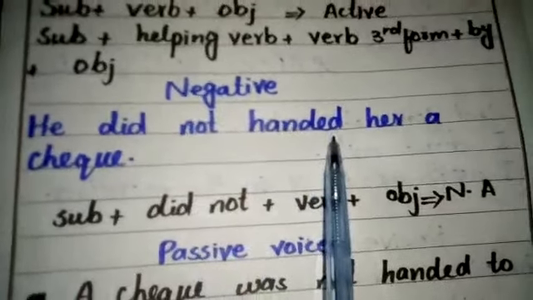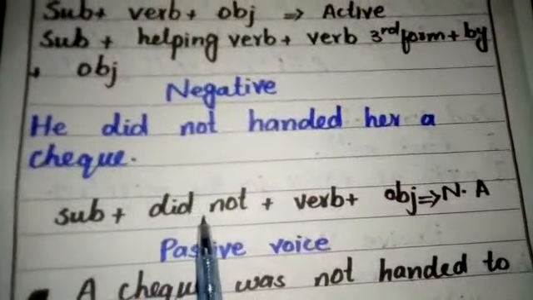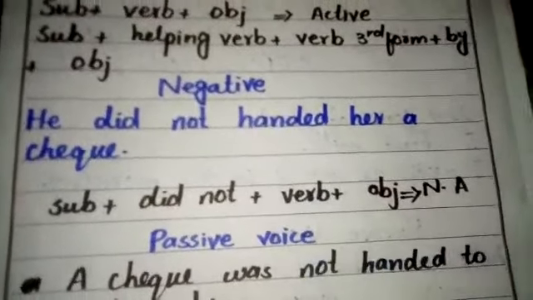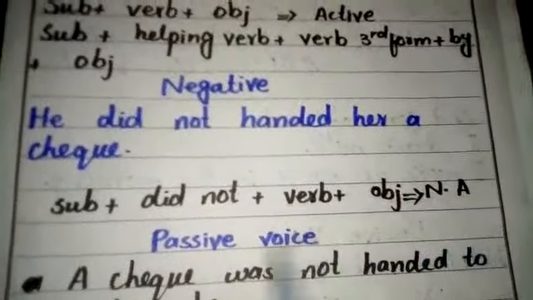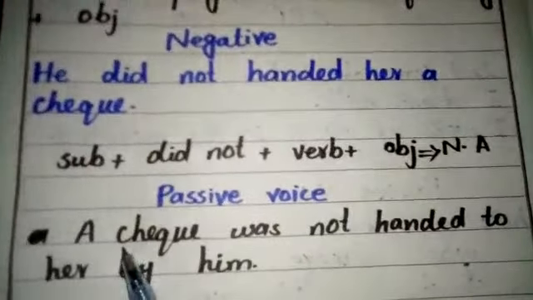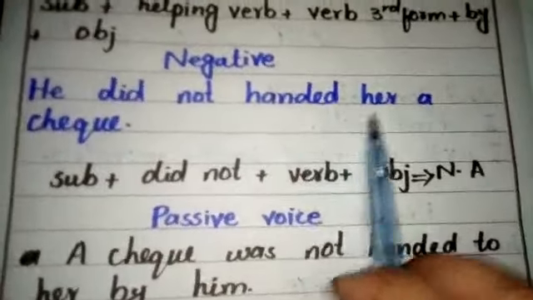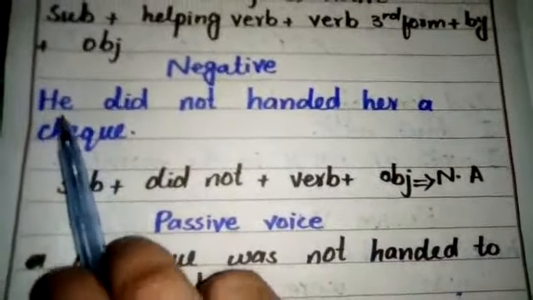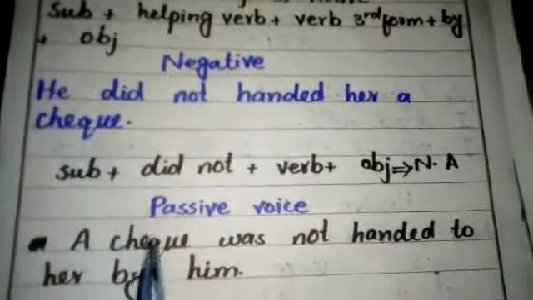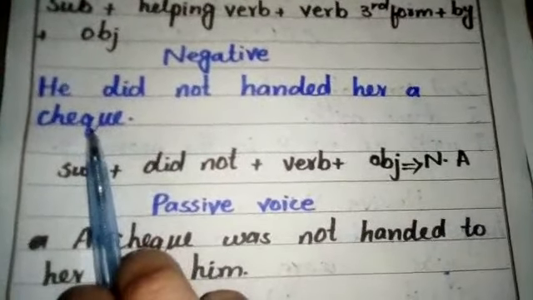He did not hand her a check. Subject plus did not plus verb plus object is the formation of negative active voice. Now the passive voice of the negative sentence is: a check was not handed to her by him. Here a check is an object and he is our subject. Now in passive voice sentences, he will change into him, and a check will change into our subject.